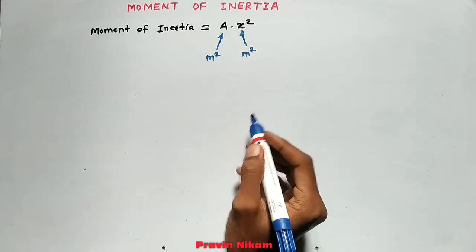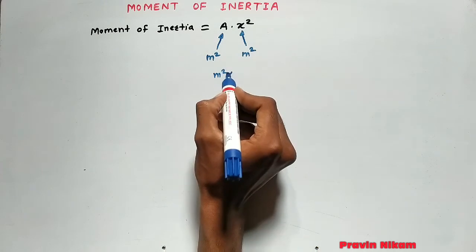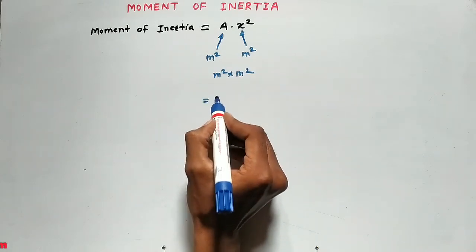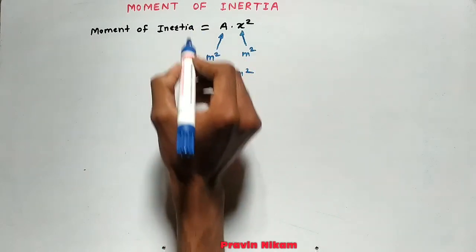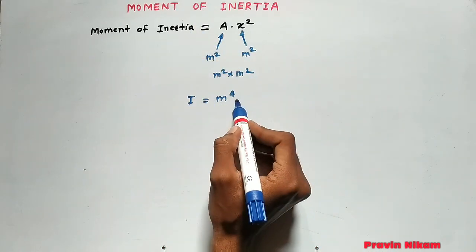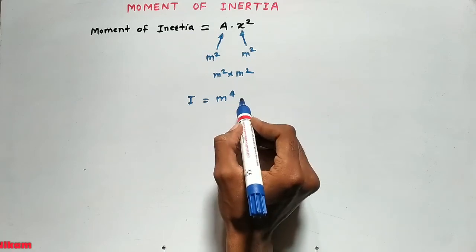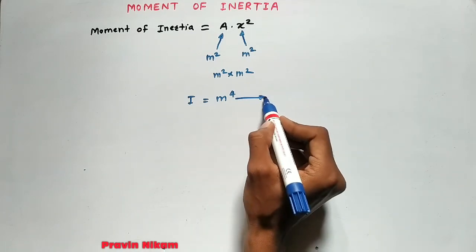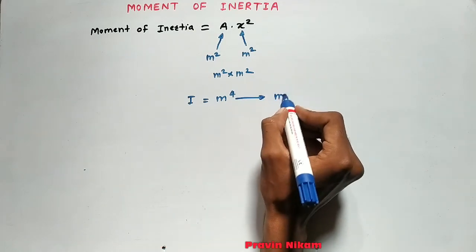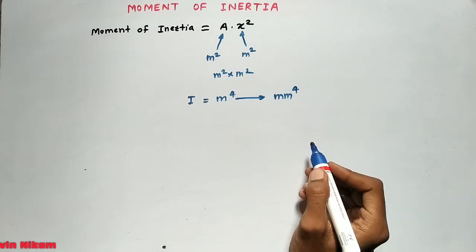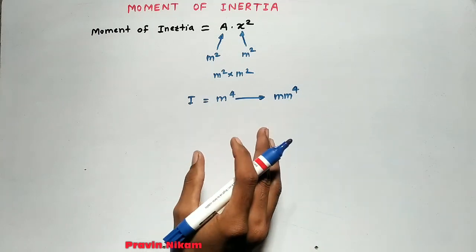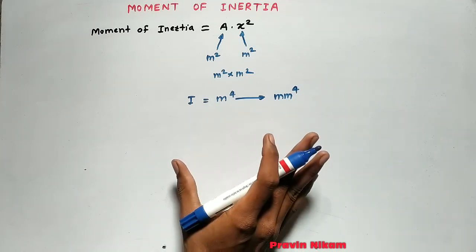So meter square into meter square is meter raised to 4. So the SI unit of moment of inertia is meter raised to 4. We will take all the units in mm, so the unit of moment of inertia is mm raised to 4. So this is the SI unit of moment of inertia.